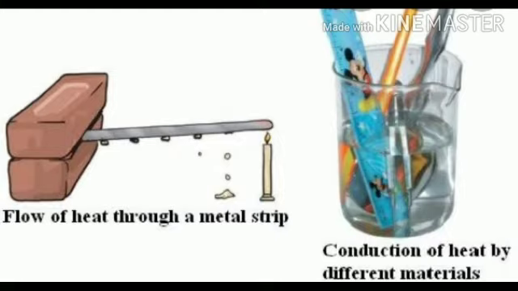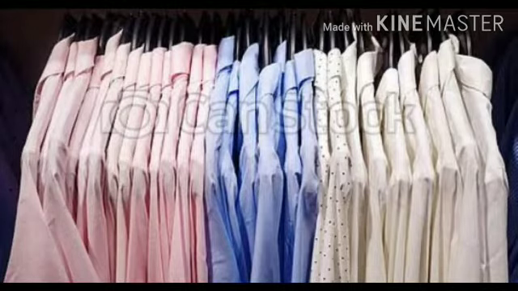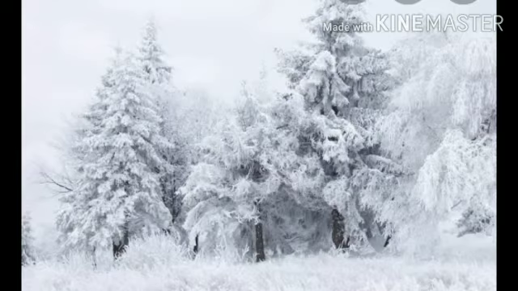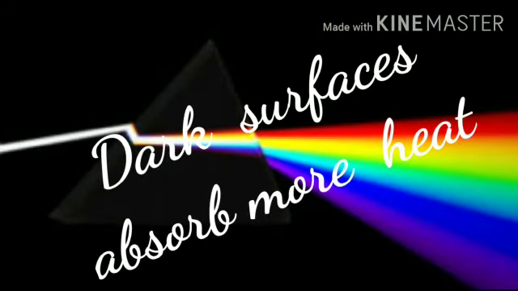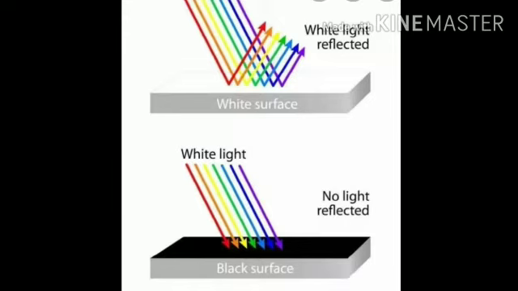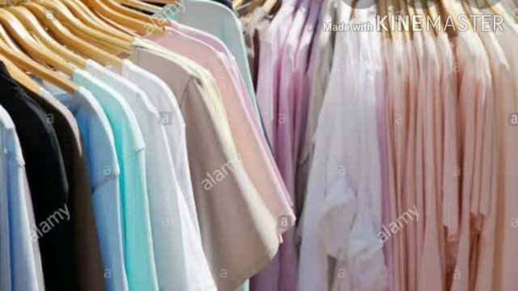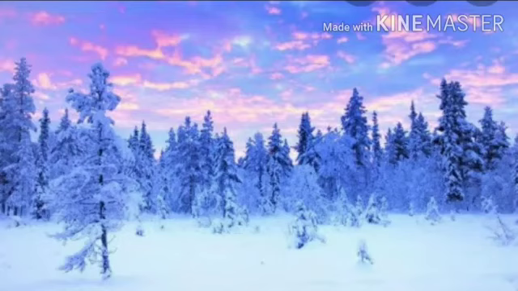Dear students, you know that in summer we prefer light colored clothes and in winter we usually wear dark colored clothes. Why is it so? Dark surfaces absorb more heat and therefore we feel comfortable with dark colored clothes in the winter. Light colored clothes reflect most of the heat that falls on them and therefore we feel more comfortable wearing them in the summer. In the winter, we use woolen clothes.